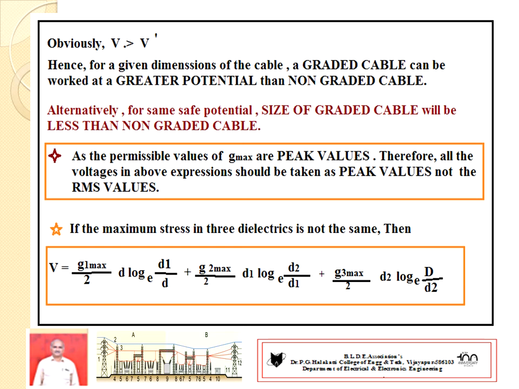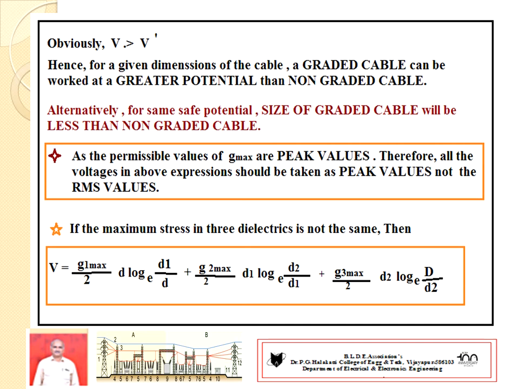Obviously V is greater than V dash. Hence, for given dimensions of the cable, a graded cable can be worked at greater potential than a non-graded cable. It is proved that V is greater than V dash. V is the potential with graded condition, and V dash is the potential with non-graded condition.